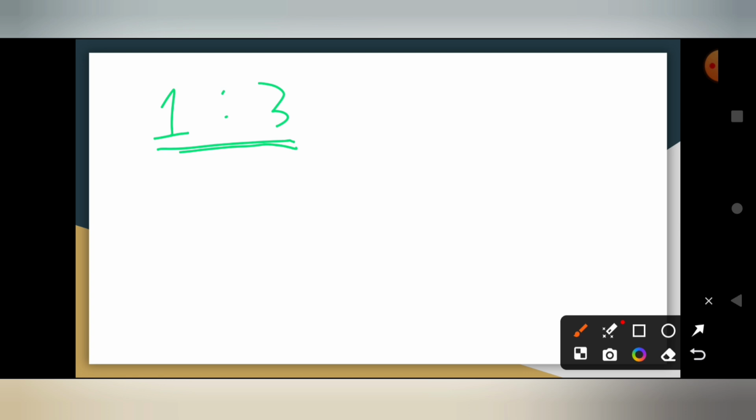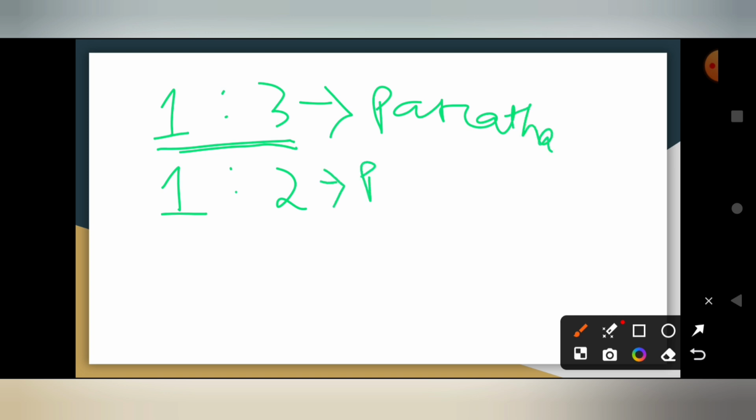And right now we can talk about how many pens you have, Anuj. So Anuj has 1 pen. And how many pens do you have, Sanjida? So Sanjida has 2 pens. So 1:2. This is our paratha, and this is our pen. So we can write a ratio of the number of parathas Anuj and Ram have and the number of pens Anuj and Sanjida have.